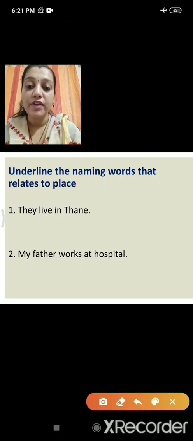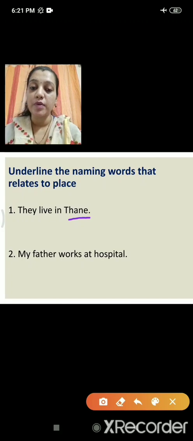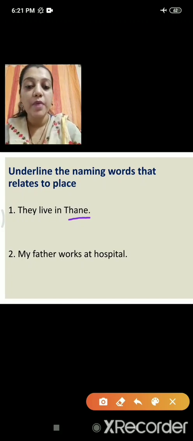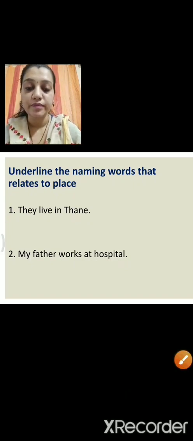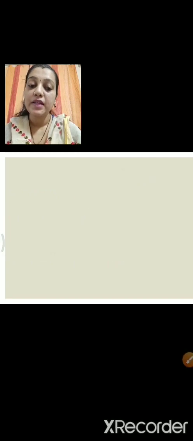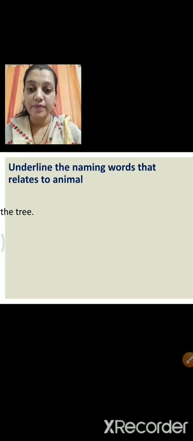So they live in Thane. Here what is the naming word? Thane. My father works at hospital. Here the naming word is hospital. Let's see what is next.